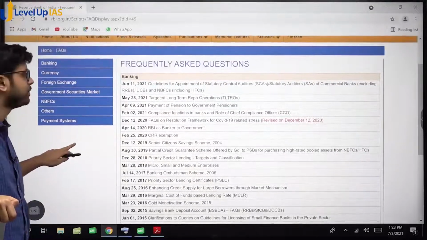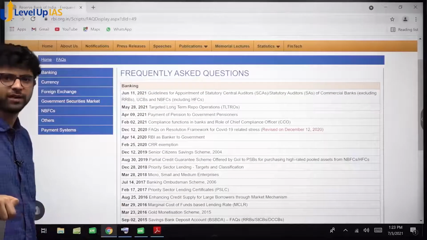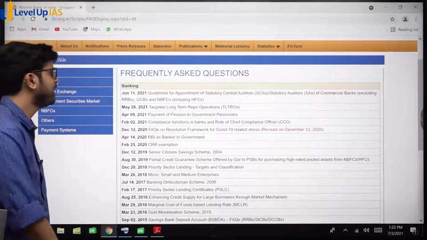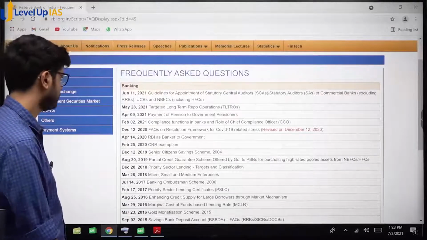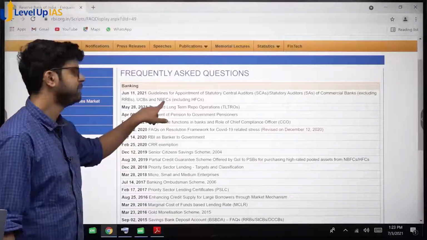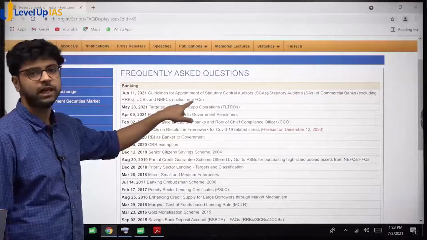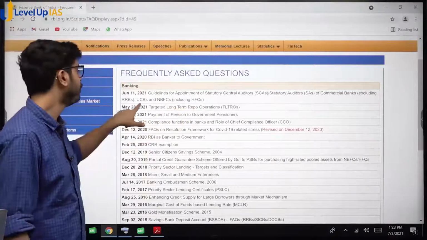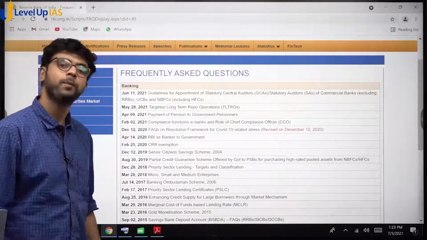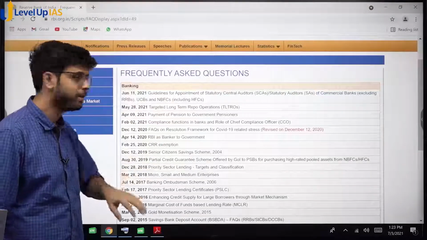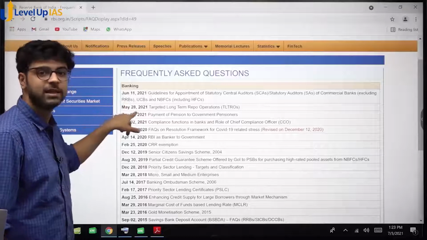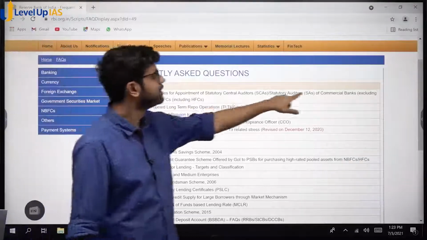See, I'll just show you something. There are Frequently Asked Questions, FAQs. Let us understand whether we know anything or not. Do we know what NBFCs are? Do we know what HFCs are? Housing finance companies. Do we know what UCBs are? Urban cooperative banks. Do we know what RRBs are? Regional rural banks. Do we know what a commercial bank is?